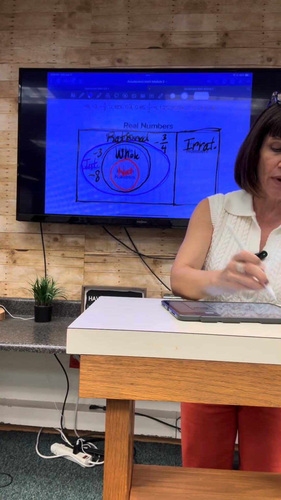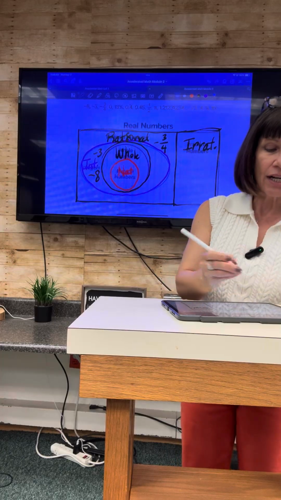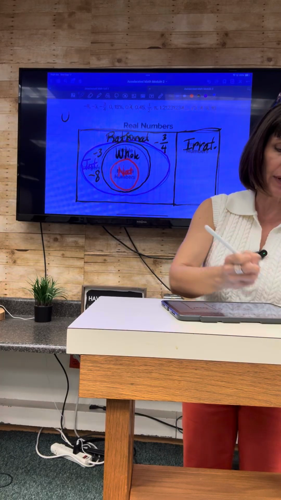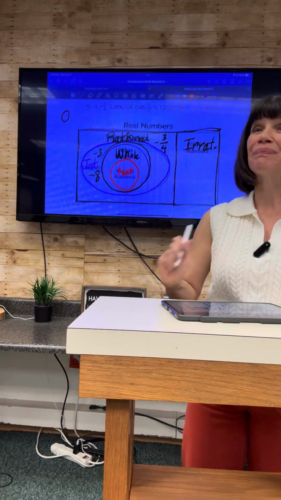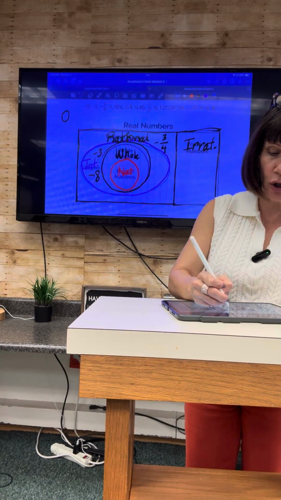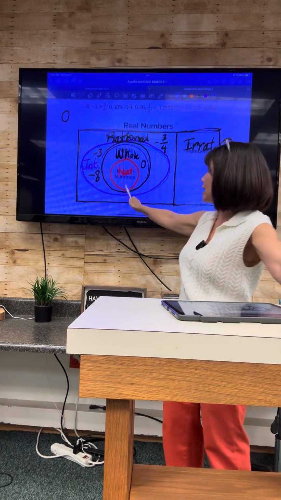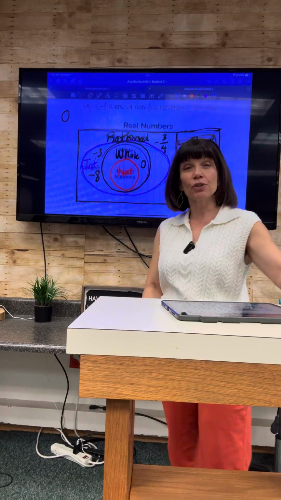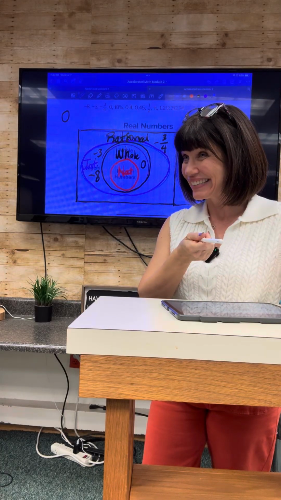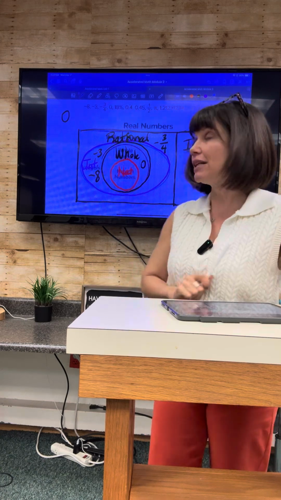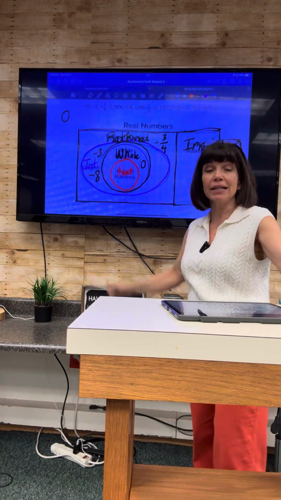Okay, so next we have 0. We already placed 0 earlier. Raise your hand if you can tell me where it goes. Yes, ma'am. It goes in whole numbers. Excellent. Not in natural. When you were a small child, did you count using 0? Probably not. Maybe you did. But it's not considered a natural number, but it is a whole number.